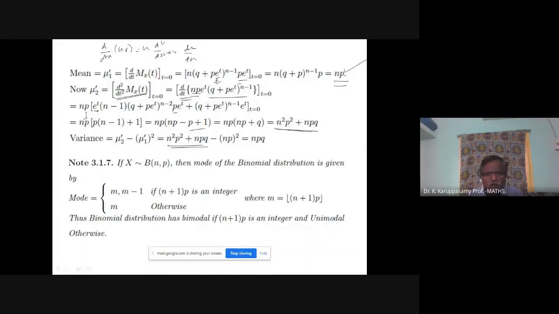How to find the mode? Some textbooks give it in a different way. Mode means highest frequency, highest probability.